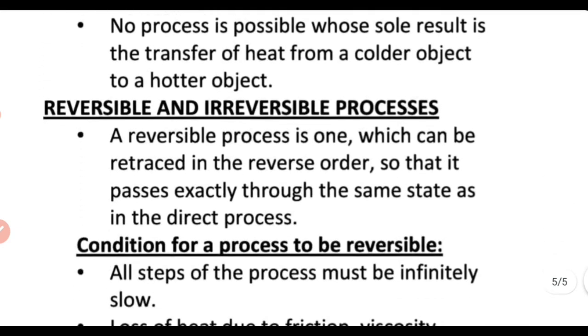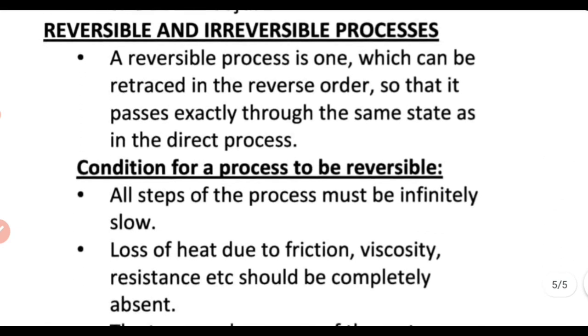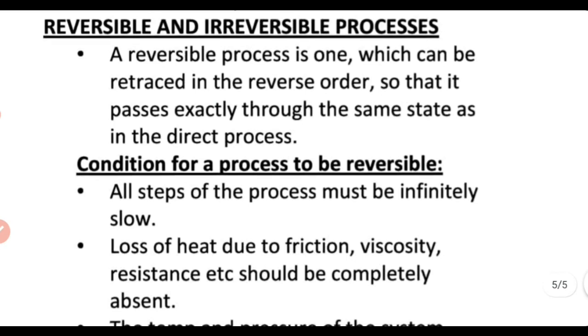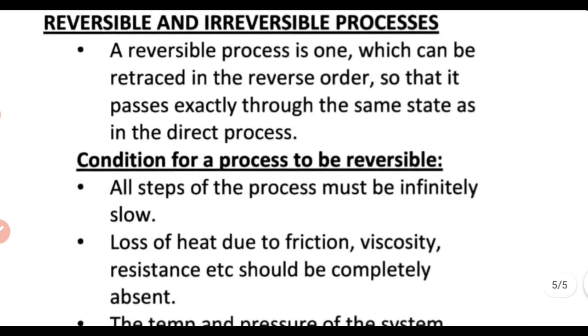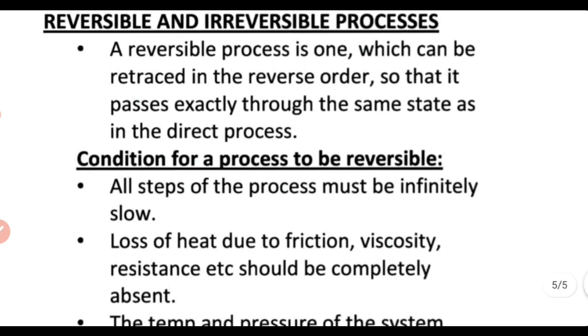Now, a term, reversible and irreversible process. A reversible process is a process which can take place in the reverse order, so that the system and surroundings pass through the same states as they did during the forward process. So we know ice melts, water is formed. When water freezes, ice is formed.